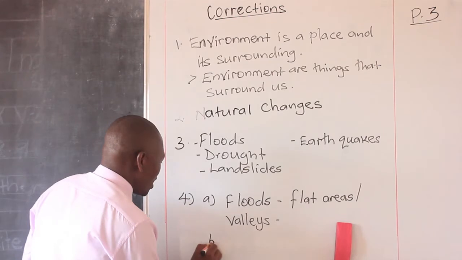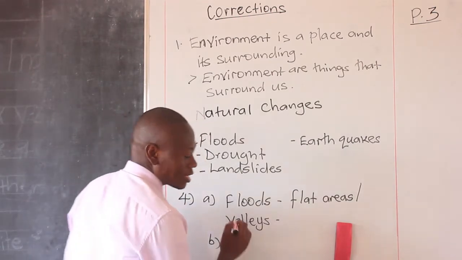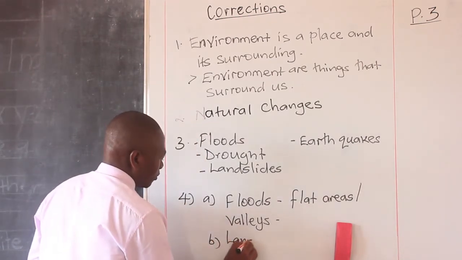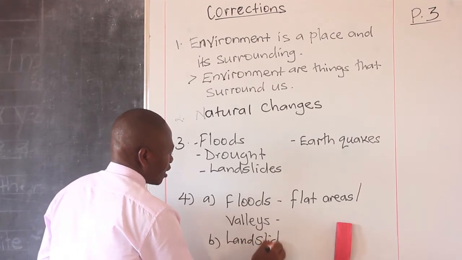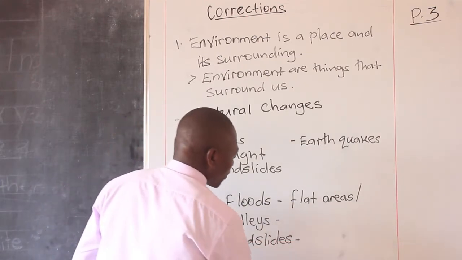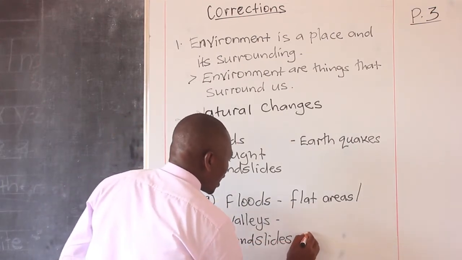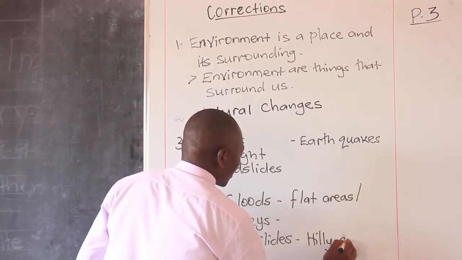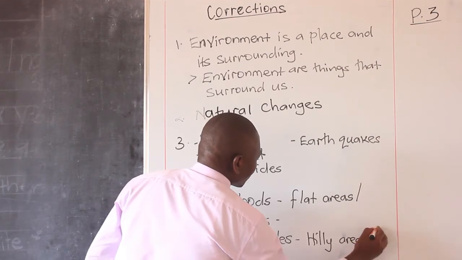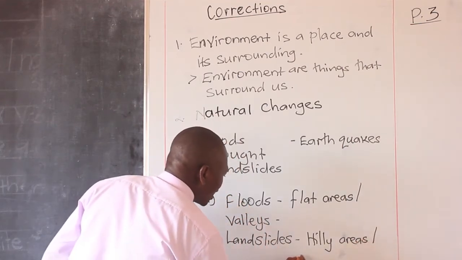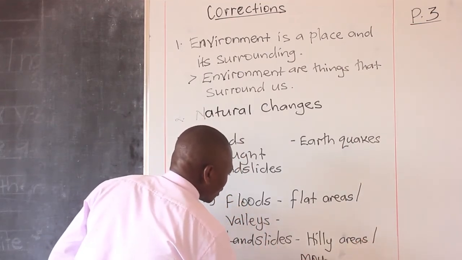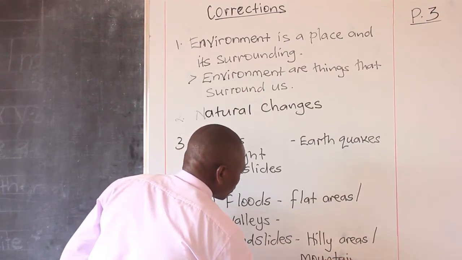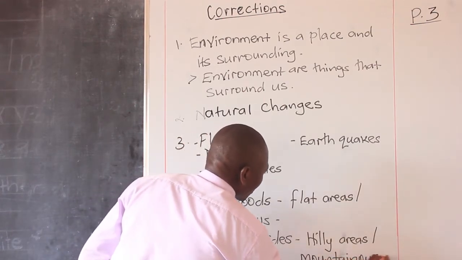Then B, talk about landslides. Landslides take place in hilly areas. They talk about in hilly areas. But these areas can also call them what? Mountainous areas.